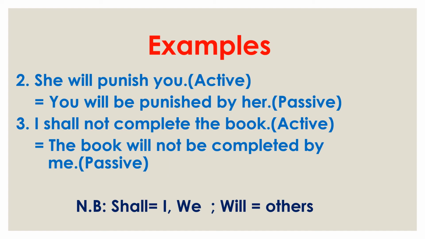So only in these cases do we find changes among modals. In other cases, if we find can, we use can. If we find could, we use could. If we find may, we use may. If we find might, we use might. But only if we find shall or will, then we need to remember these two uses: shall we use after I and we, and will in other cases.